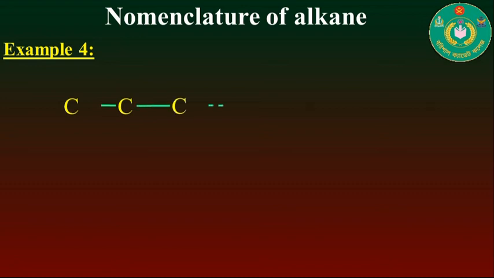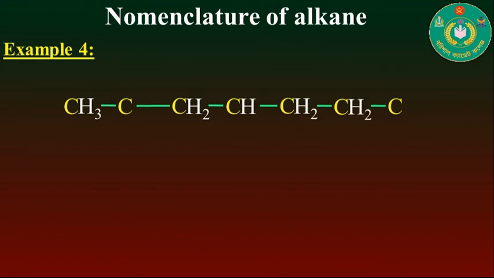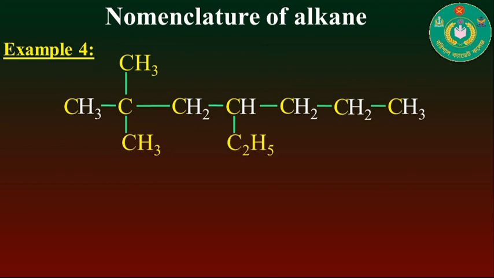Here you see that a number of carbon atoms are bonded by covalent bonds, and the bonding sites are also filled with hydrogen atoms, like here. Here you see that in the second carbon the hydrogen atom is replaced by 2 methyl groups, and also at the fourth carbon, a hydrogen atom is replaced by an ethyl group.